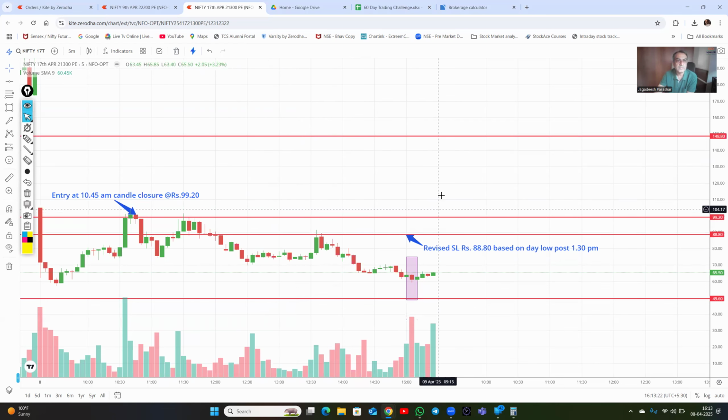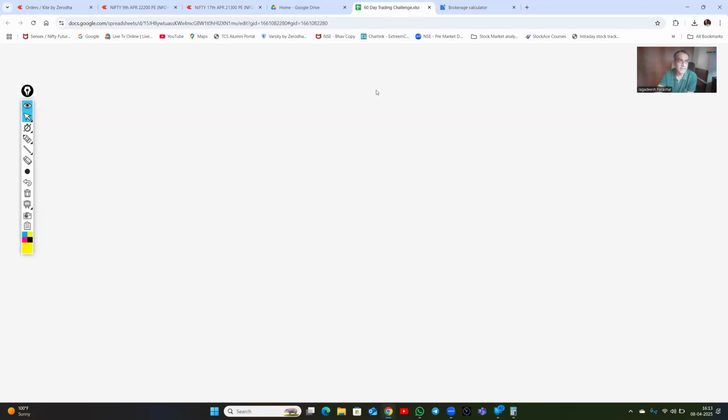The other criterion was to trail the stop loss once it hits 50% of the premium, but that did not happen, so we trailed based on time. At 1:30 the candle low was around 59.25, and based on that we revised our stop loss to 88.80. That trailing stop also did not trigger, and our day ended in profits.